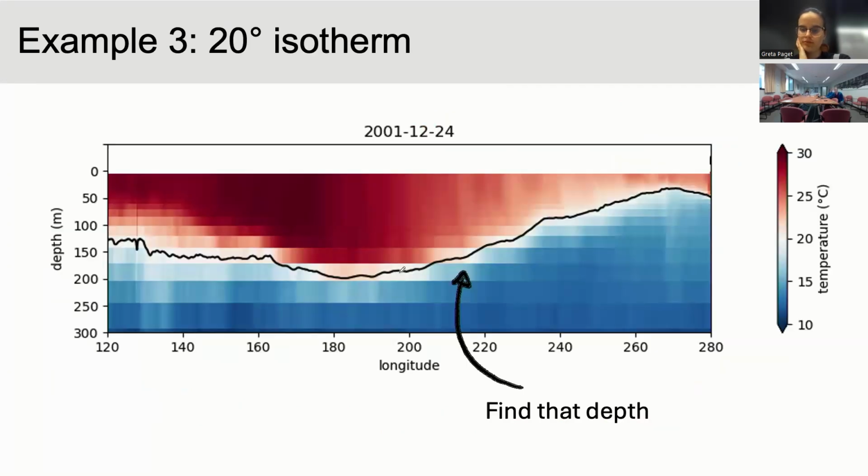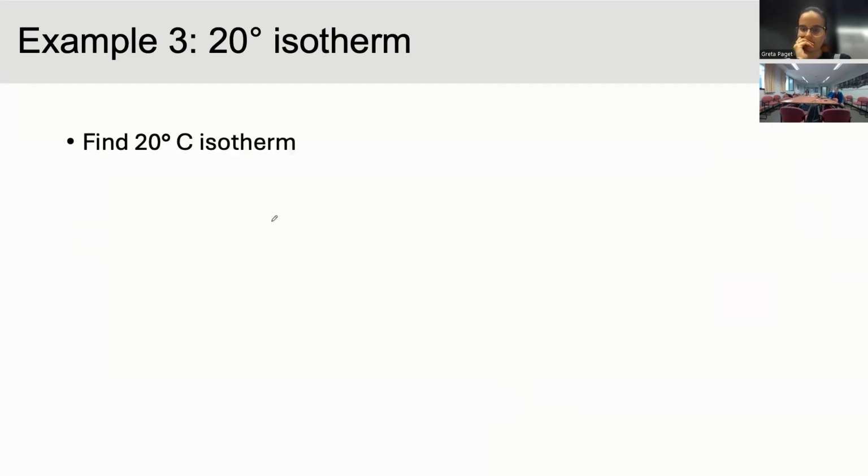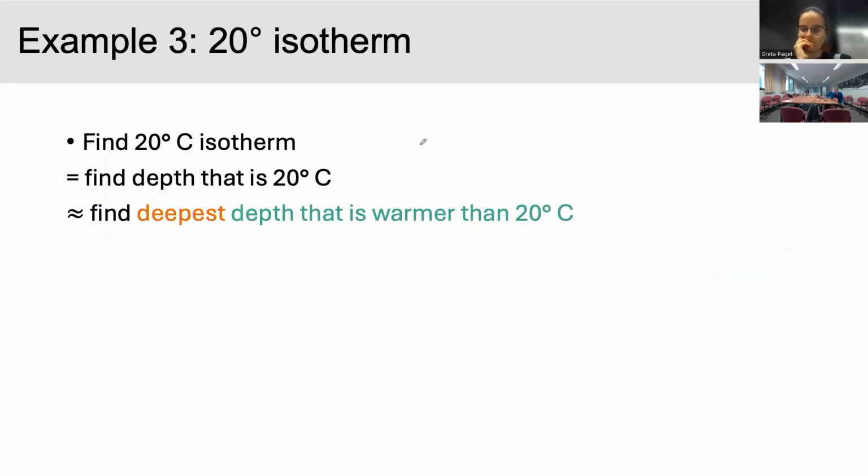This is one that really threw me when I first started coding like this, which is trying to find the depth of the 20-degree isotherm. And again, we have all these shorthands when we speak in spoken English or written English for what a concept means. That makes it hard to really break it down into the simplest possible pieces that you need to explain to the computer. But we can say, okay, we want to find the 20-degree isotherm. That means we need to find the depth that is 20 degrees. You can actually break that out again and say, fine, we need to find the deepest depth that's warmer than 20 degrees. That's going to be the point when we move across the boundary.